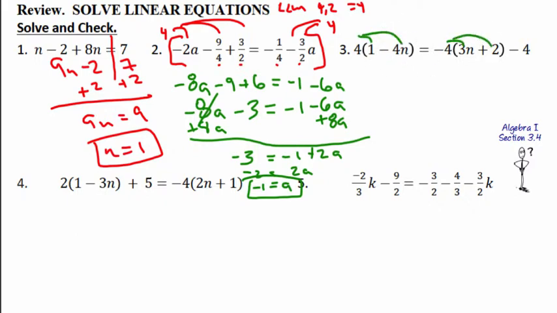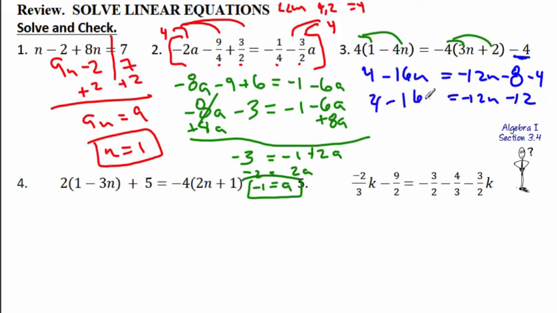Okay, so the last one here, we have a double distributive property. So we're going to have 4 minus 16n equals negative 12n. We have minus 8. And then this negative 4 is just chillaxing out at the end. We're going to combine some like terms. All right, 4 minus 16n. Now what are we going to do? Well, I always, remember, you find the term with the smallest variable term. There, I said that correctly.